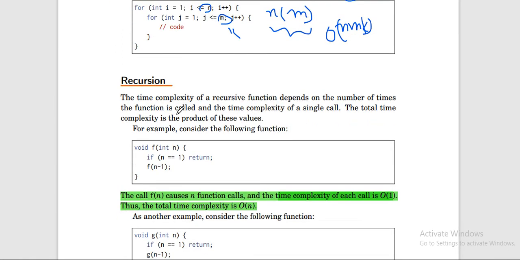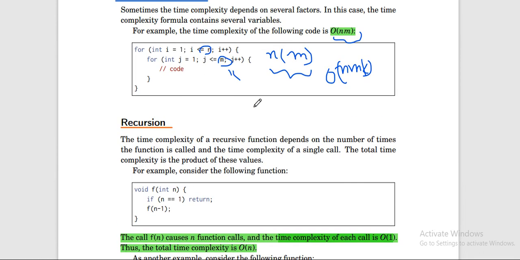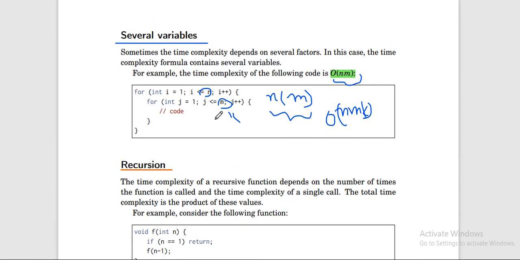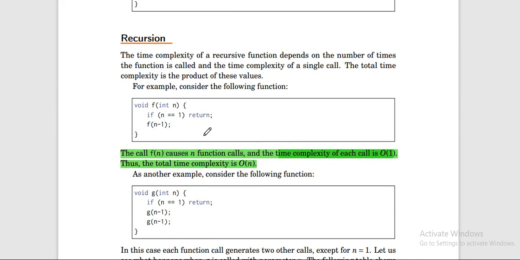After this we have recursion. Recursion is similar to a loop, in that we are calling a function inside a function many times, right? So how can we find the time complexity of this type of function?